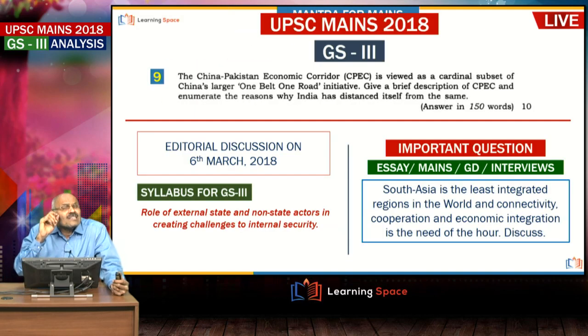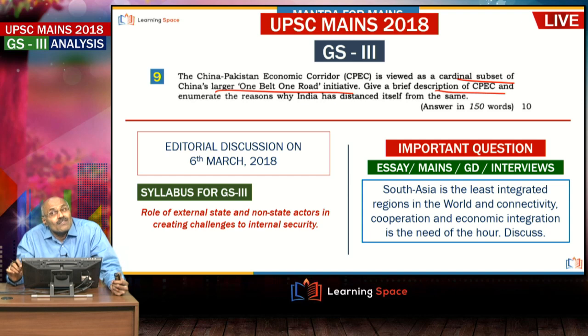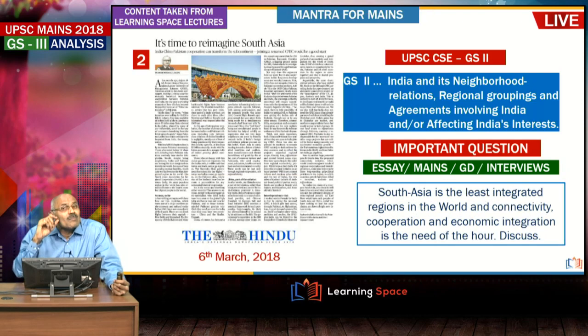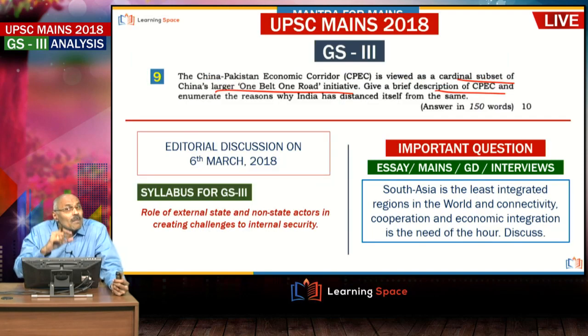Then China-Pakistan Economic Corridor. This is a straightforward question. It is viewed as a cardinal subset of One Belt One Road. It is part of One Belt One Road. Give a brief description of CPEC and enumerate the reasons why India distanced itself from the same, right? And we discussed this in the editorial in the month of March 2018. In that editorial we deliberated, and of course CPEC we deliberated a number of times. It is a straightforward question and you can easily write it in 150 words.